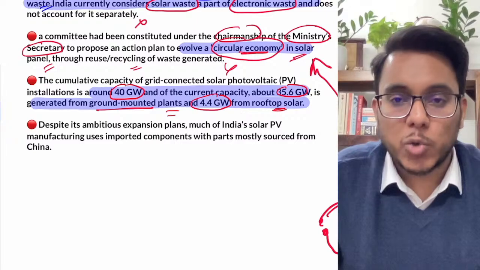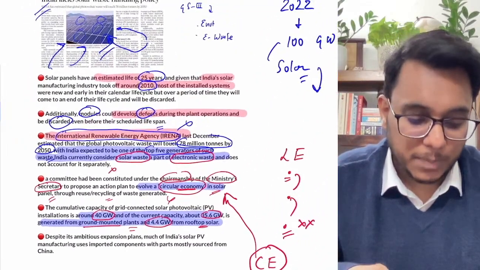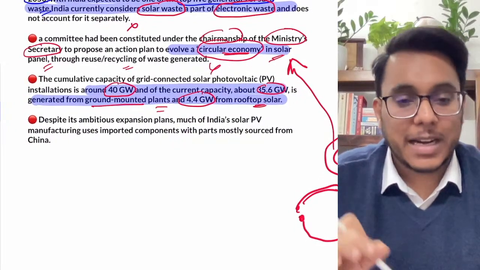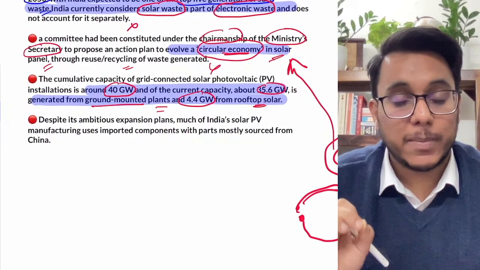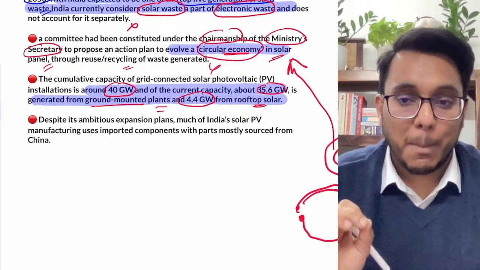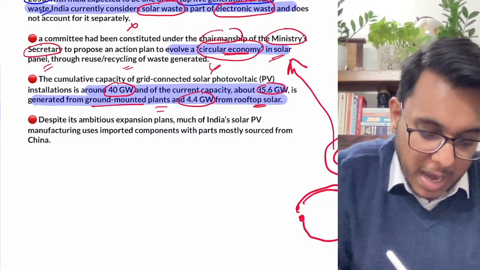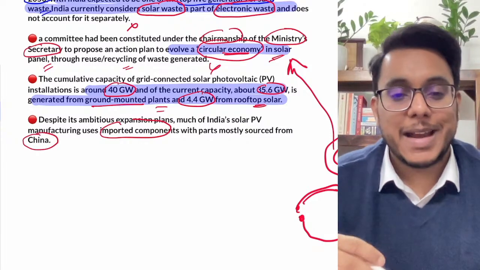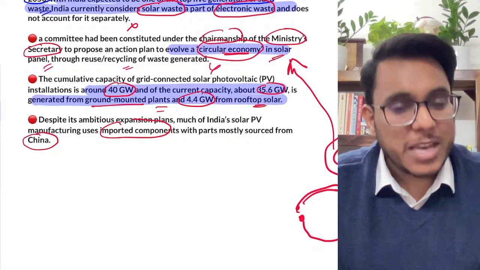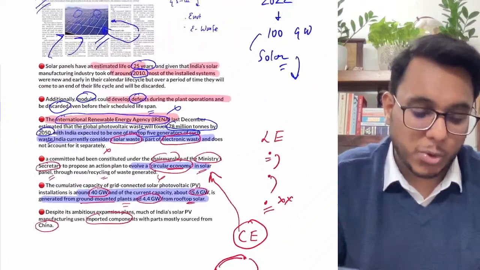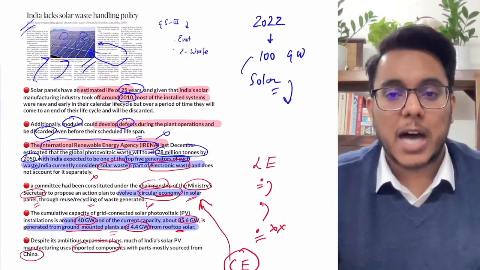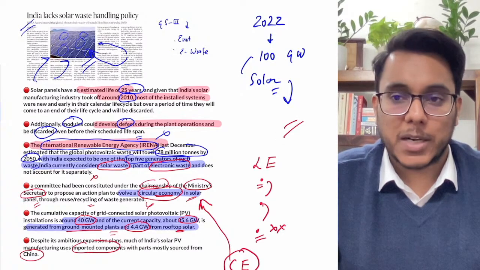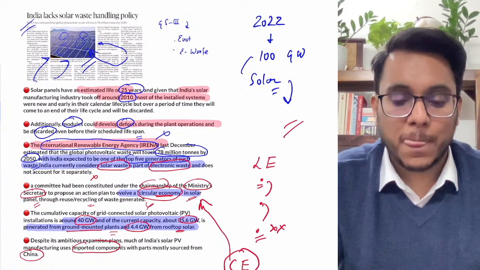There is one more issue with respect to the solar energy policy of India. See, we say that 100 gigawatt of solar energy will be installed by 2022, but guys, even today we are importing a lot of components, mostly from China. India is just assembling, many components are being imported. So here we need to achieve Atmanirbharta, we need to achieve self-reliance. So this is all about this particular article, and now we'll move to the next article.